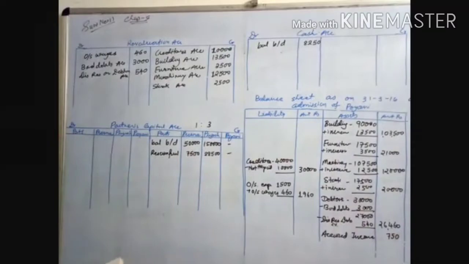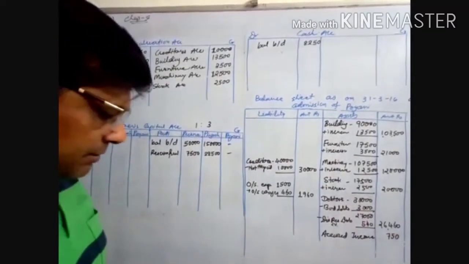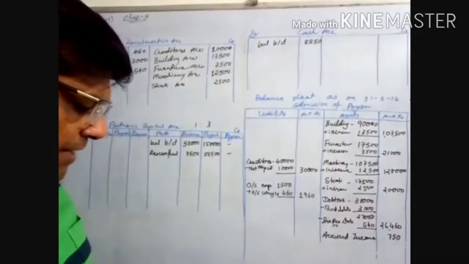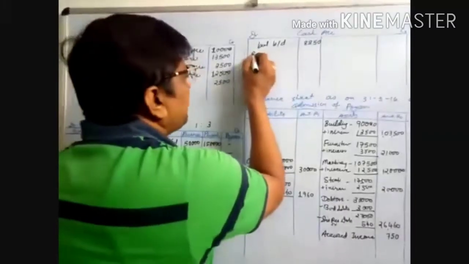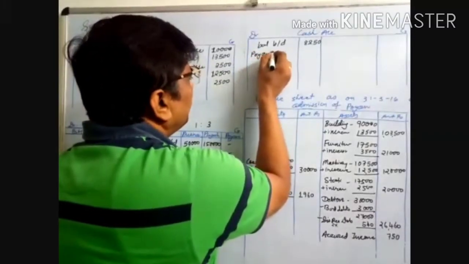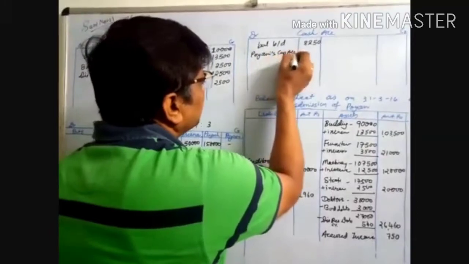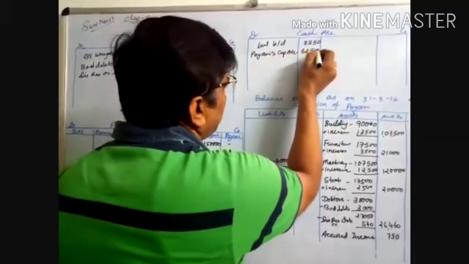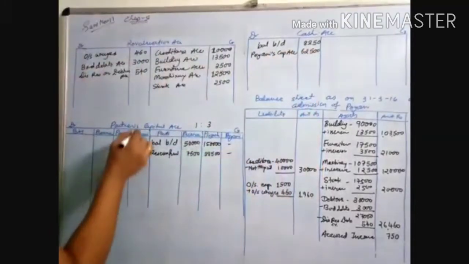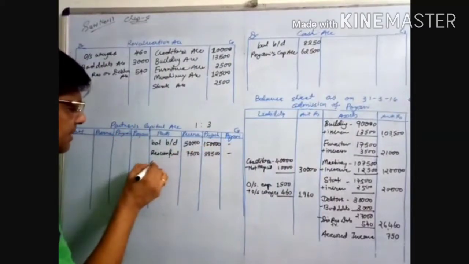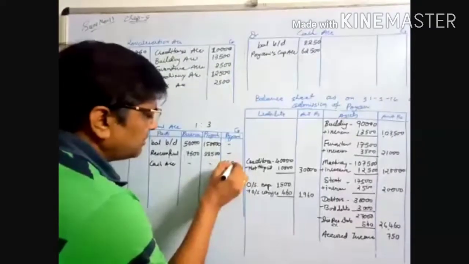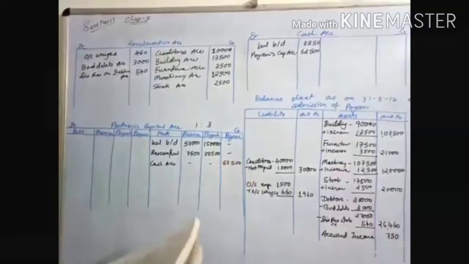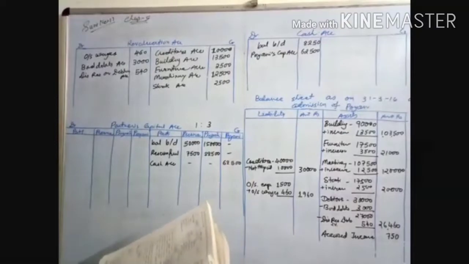Okay, now we have to start the adjustments. Koini brought 62,500 as capital. When the capital comes in, the cash account is debited and Koini's capital account is credited: cash account debit 62,500, and Koini's capital account credit side 62,500.